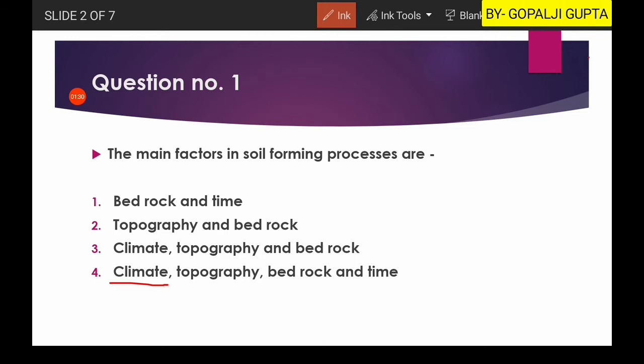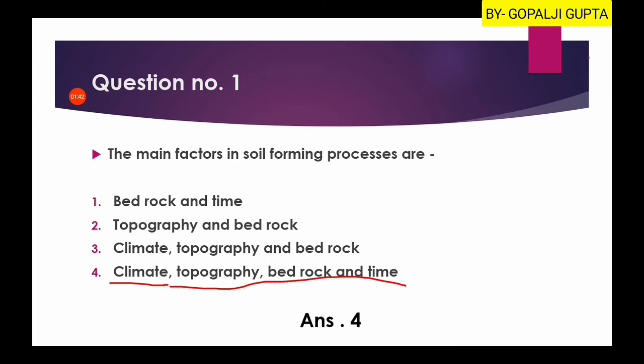And time is also important, as the larger the time, the more chances to get soil. So the fourth option is the right answer: climate, topography, bedrock as well as time are the factors in the soil forming processes.